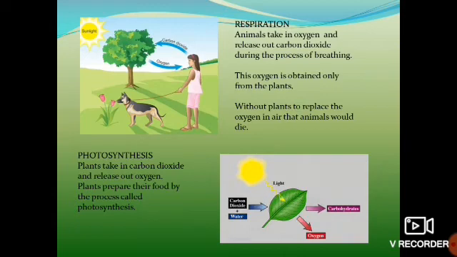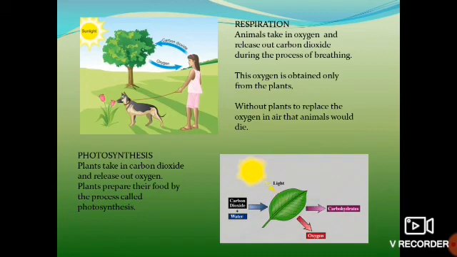We get the oxygen only from the plants, because plants take in carbon dioxide and release oxygen during the process of photosynthesis. So the only source of oxygen for animals is the plants. We can get oxygen only from the plants. Without plants to replace the oxygen in the air, the animals would die, right? So, the animals are maximally dependent on plants.